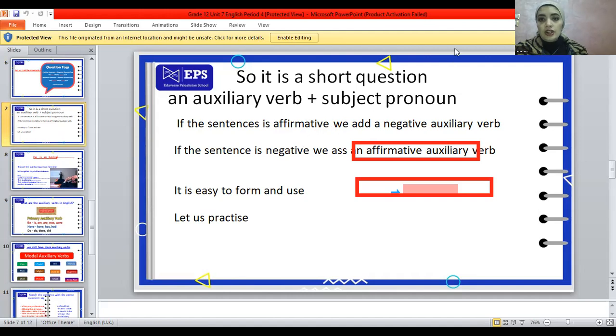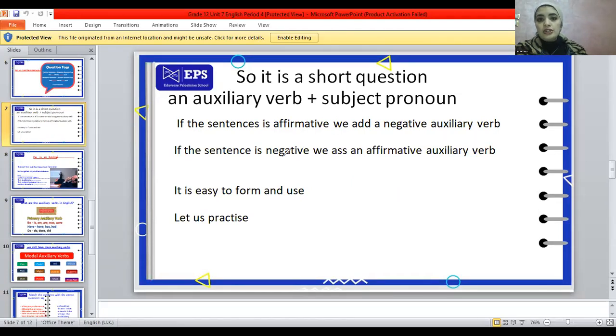And as we said earlier, if the sentence is affirmative, which means it doesn't have any negative word, the question or the auxiliary verb is going to be negative. And if the sentence is negative, it has a negative word like not, aren't, isn't, haven't, hasn't, whatsoever, the question has to be affirmative.